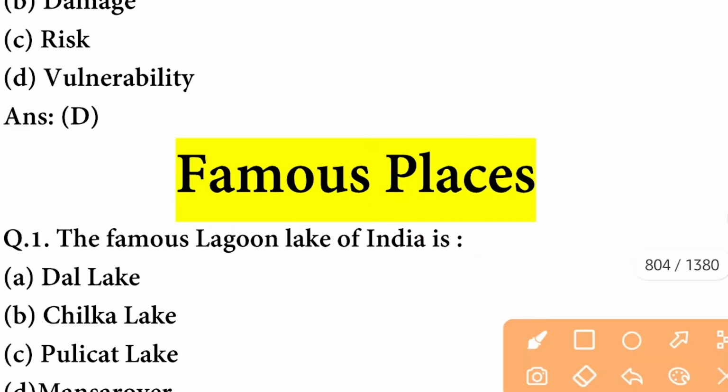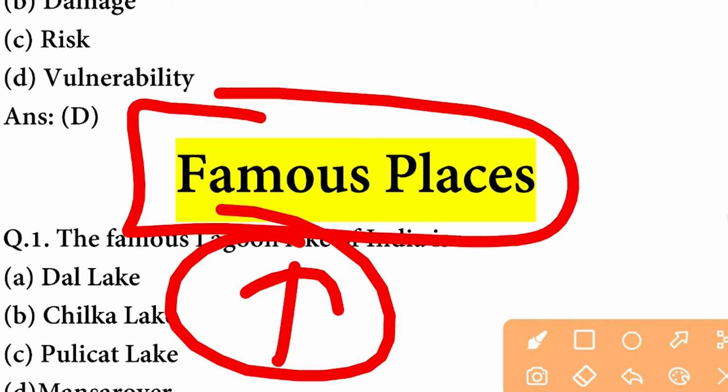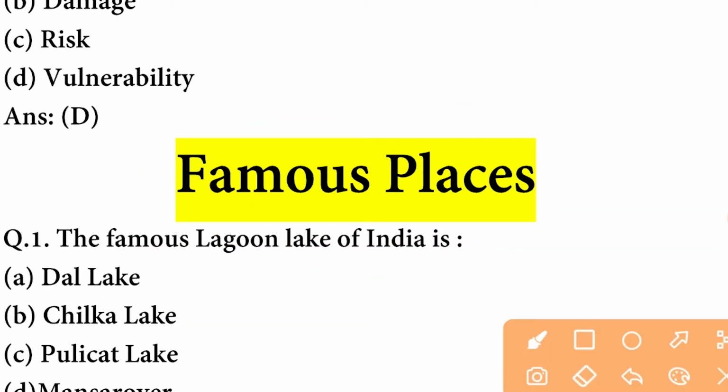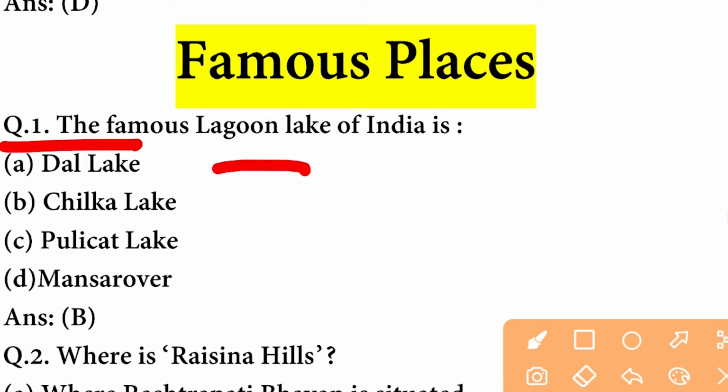The next topic is famous places. Here we will discuss important places and important questions belonging to famous places. So let's start. First question. The famous lagoon lake of India is Chilka Lake.